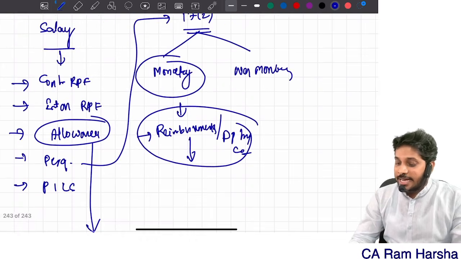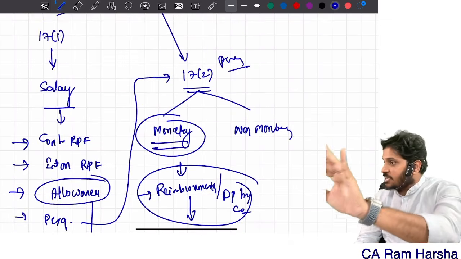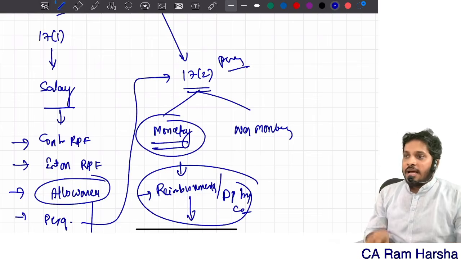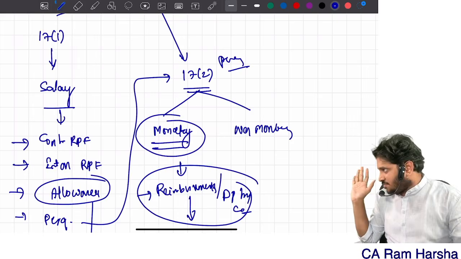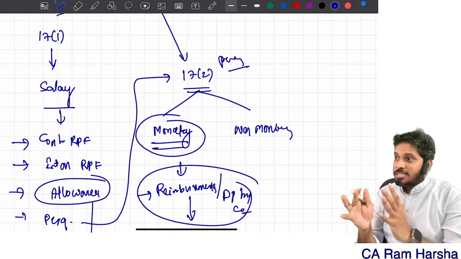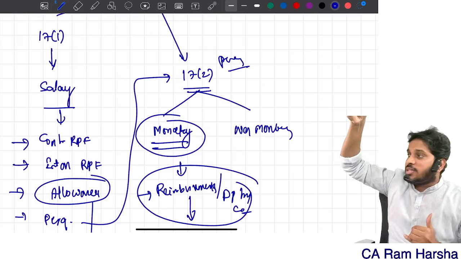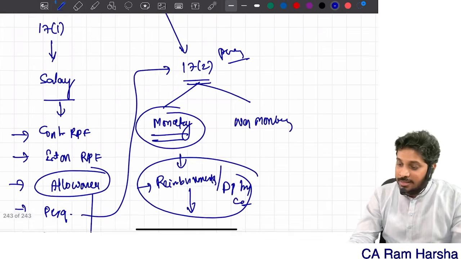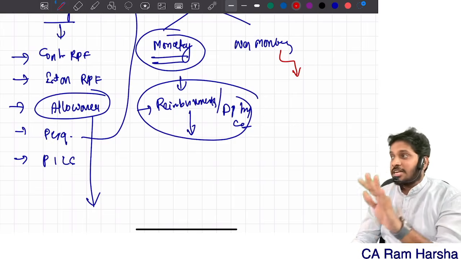Both are treated as monetary perquisites. They are not treated as allowances. Allowance means what? Cash is given to you. Whether you will spend it or not, I will not ask. Are you getting it? Reimbursement means what? I will reimburse based on the bill, or I will directly pay to the third party. That is reimbursement. Then perquisite can be another variety, that is non-monetary perquisite.